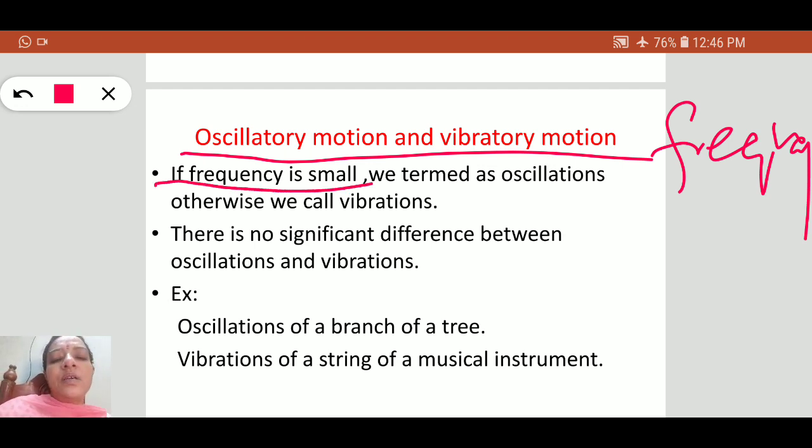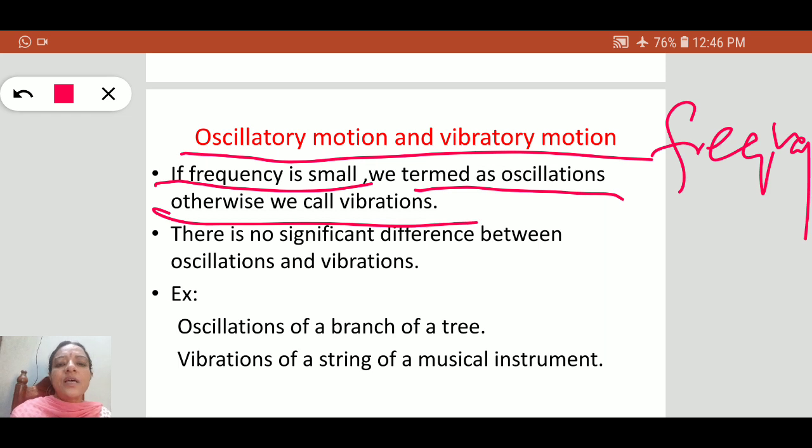frequency means the number of oscillations made in 1 second. If the frequency is small, we term these as oscillations, otherwise we call them vibrations. Actually there is no significant difference between oscillations and vibrations, but if we want to know the difference between oscillatory motion and vibratory motion, this is the difference.